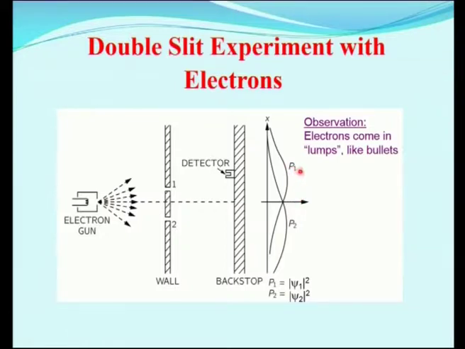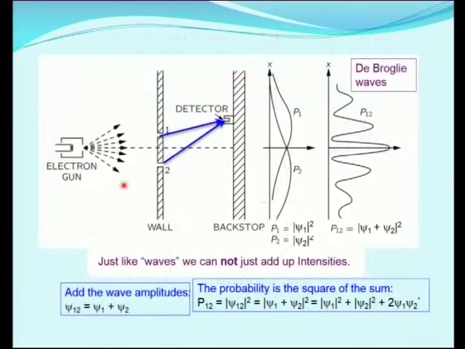This P1 is the probability of the electron's wave function from slit 1, P2 similarly from slit 2. Here we can see in detail. So, the electron gun emits the electron. From the first slit we get electrons, from the second slit also we get. But what will happen if either one of the slits is closed? That means, if we close slit 1, we get electrons only from slit 2. Similarly, if we close slit 2, we get electrons only from slit 1.